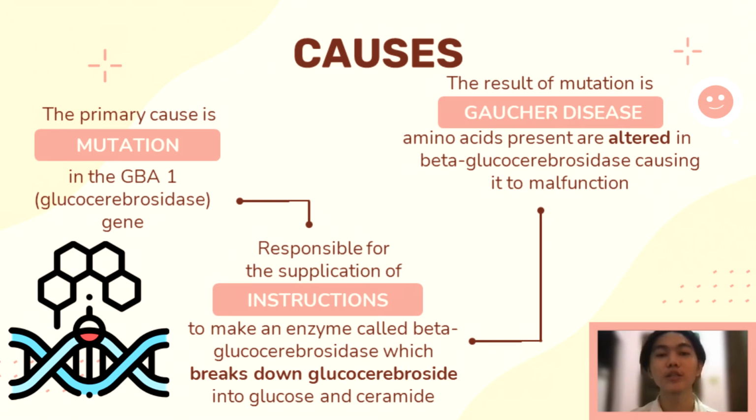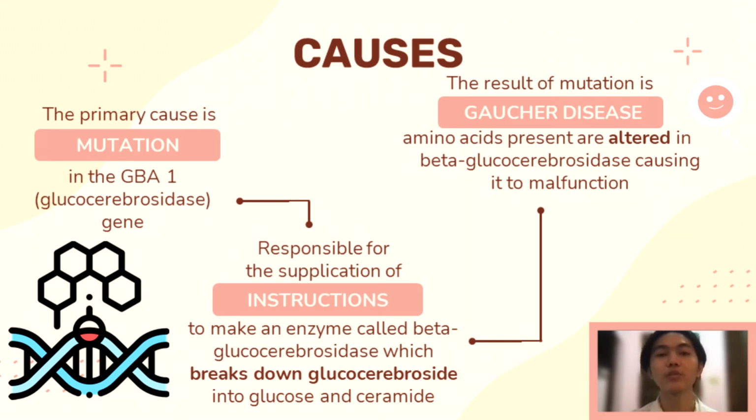Now, let us know what the GBA1 gene is for. The GBA1 gene is responsible for supplying instructions to make an enzyme called beta-glucocerebrosidase, wherein this enzyme, which is active in the lysosome, facilitates the breakdown of glucocerebroside into a sugar, or glucose, and a simpler fat molecule called ceramide.